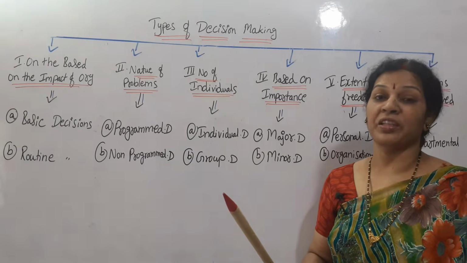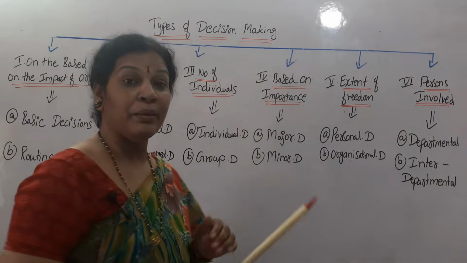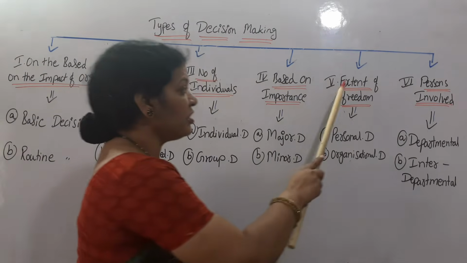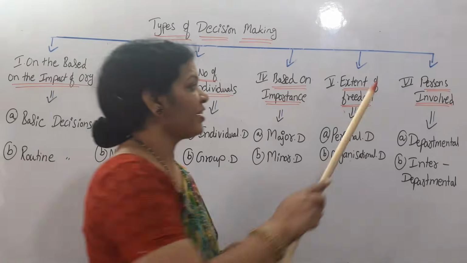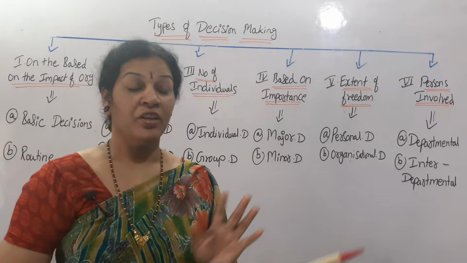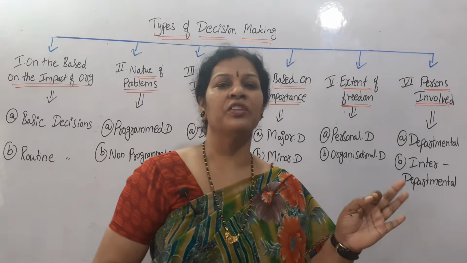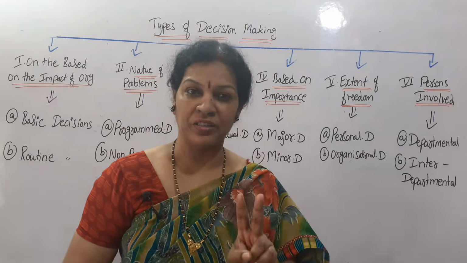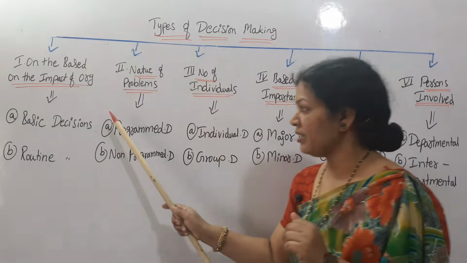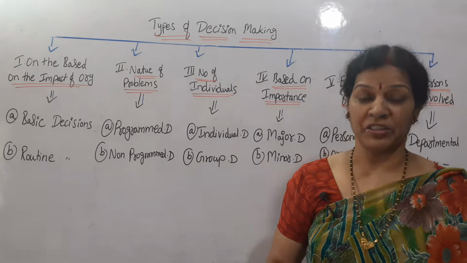How many people are going to take the decisions? Based on that we can classify. And classification based on the importance. Next, classification based on the extent of freedom. Classification as per the persons involved, how many people are involved. So total 6 types of classification are there. Each and every classification of decision making is subdivided into 2 parts, A, B, like this.